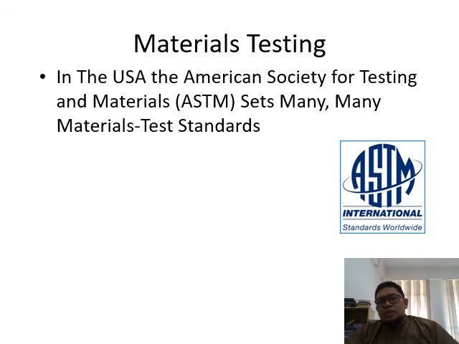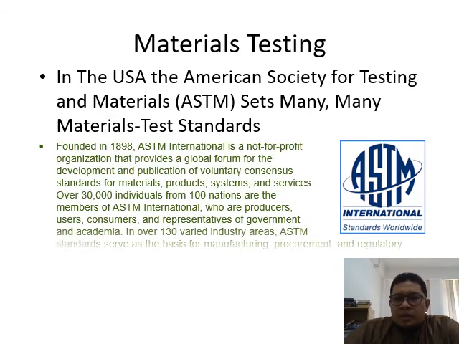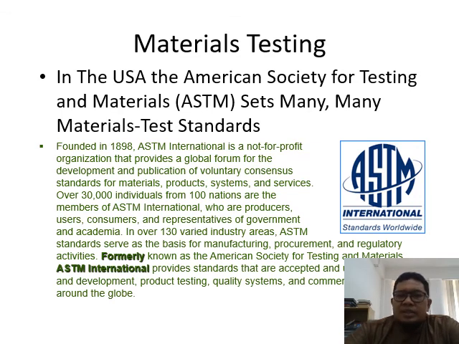As for researchers in academia, in order to test a new kind of material, you also need to use these standards. Otherwise, the test result will probably not be validated. ASTM International is a 100-year-old standard body. It already started in 1898.